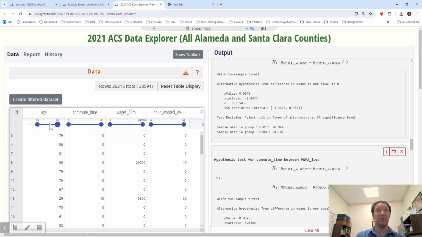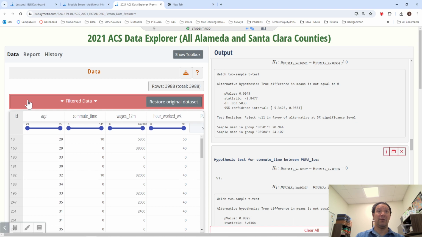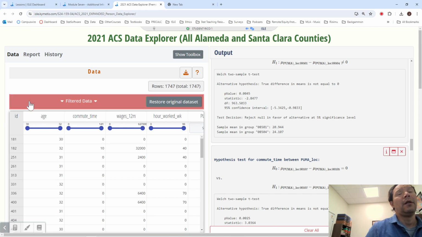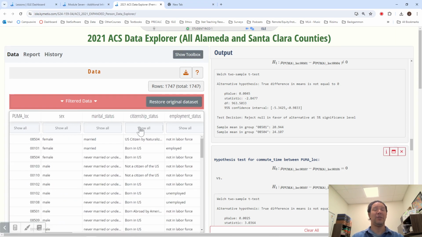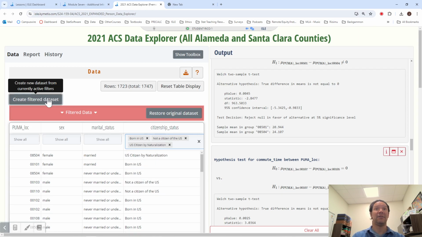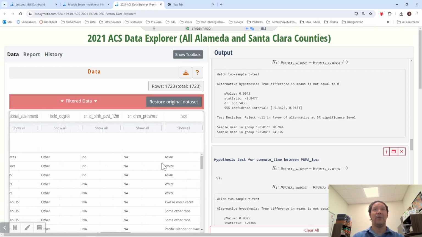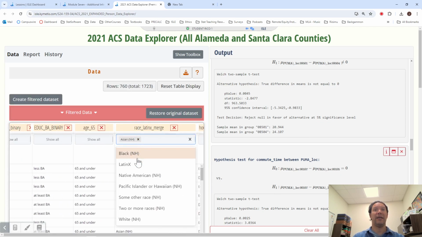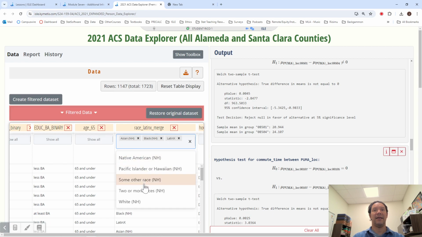This is another one of those situations where we have to download the data and then upload it. For a little bit of simplicity's sake today, I'm just going to look at born in the U.S., not citizen, and naturalized for my citizenship status. And for my Latinx merge, I'm just going to do Asian, Black, Latinx, and white.